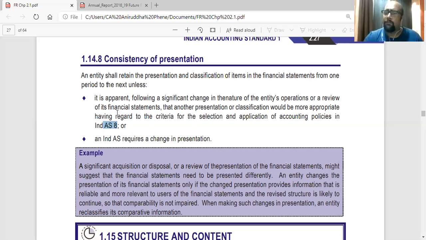So if you want to change the accounting policy to give a better picture, so you think that this is the right policy for you, or a new accounting standard was applicable to you, or the standard says that a new standard comes and you need to change your presentation, then you have to go with that, or you are changing the accounting policy for the better presentation. Only then.